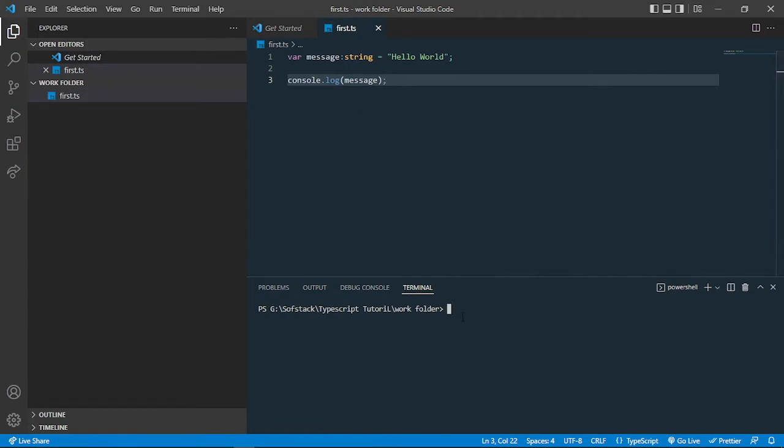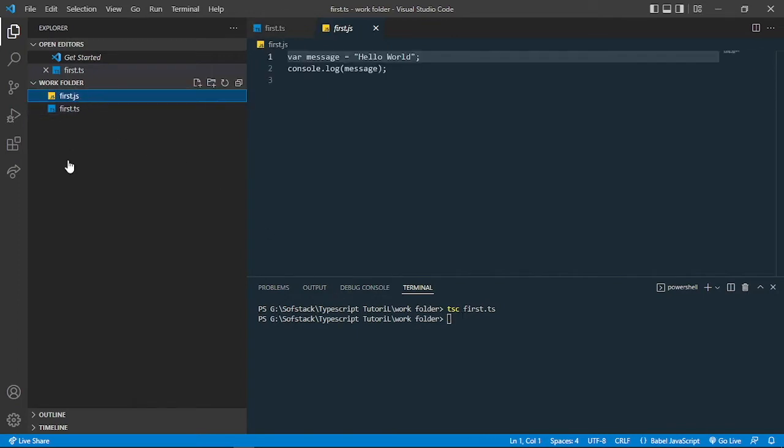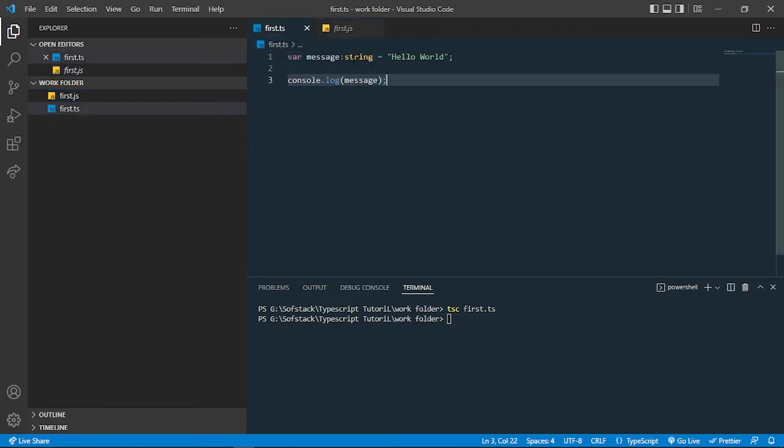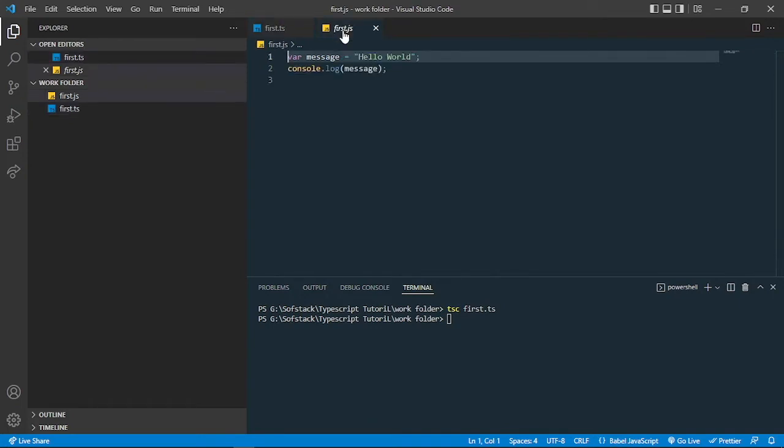So let's compile this. For compiling this TypeScript file into a JavaScript file, we'll be needing this command, tsc, which stands for TypeScript compiler. And then you can write your file name, which is first.ts. ts is the extension. And then you can press enter and wait while it generates a JavaScript file for you. So you can see that it generated one JavaScript file. Inside that you can see it has changed the code, and whatever we have written in this TypeScript file is compiled down to a JavaScript file and changed into JavaScript.